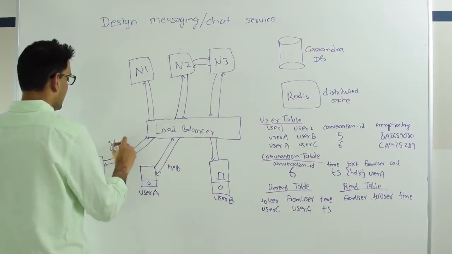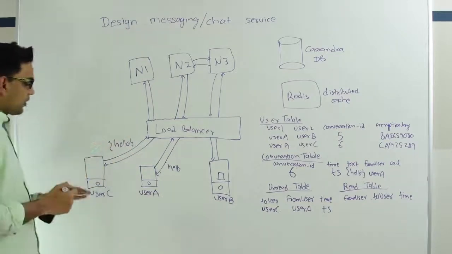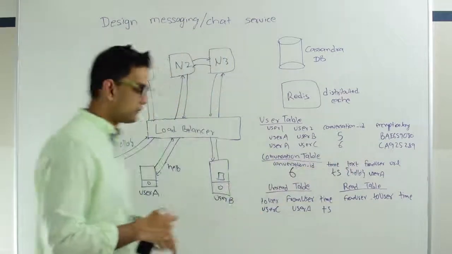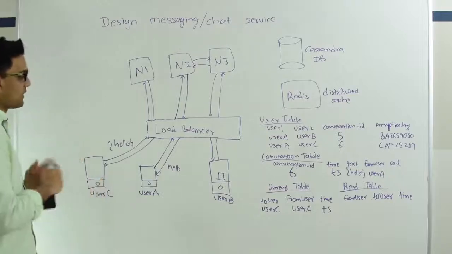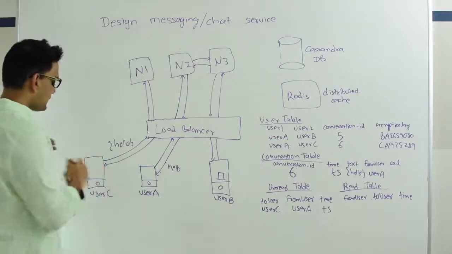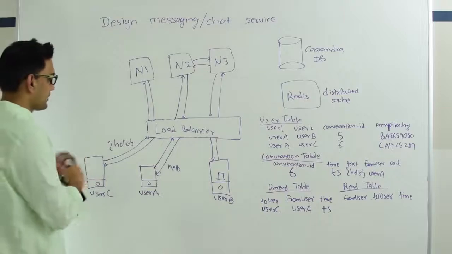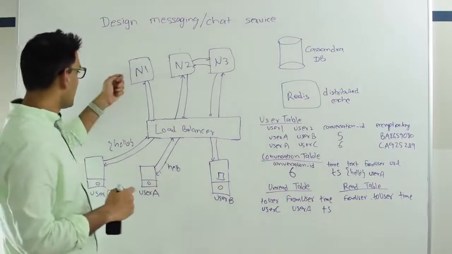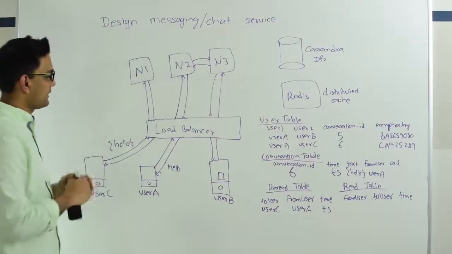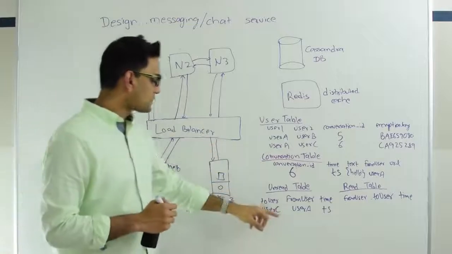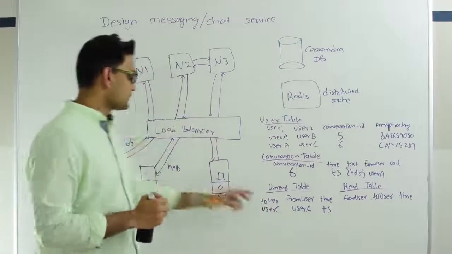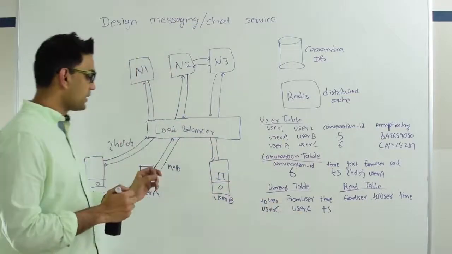So he gets the encrypted hello. And user C already has the encryption key, so he's going to decrypt this message and he's going to see hello. As soon as he gets the hello, at that point we know that user C has read the message. So he's going to confirm to N1 that, hey, I read the message. N1 now knows that the message which was sent from user A has been read.